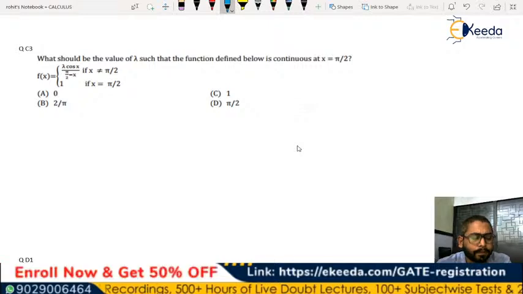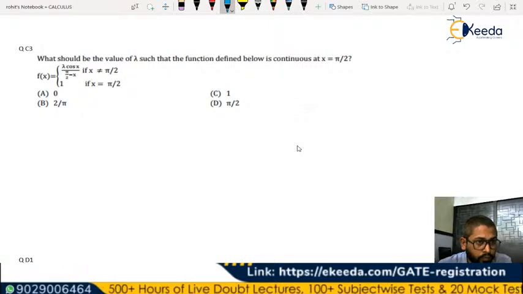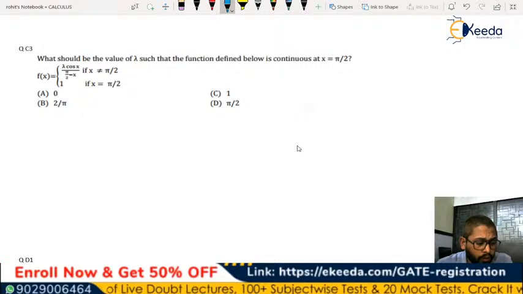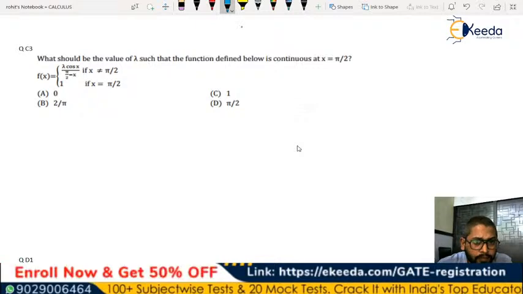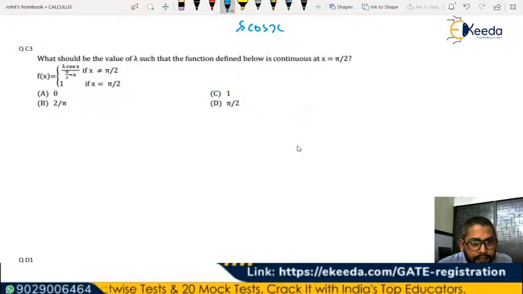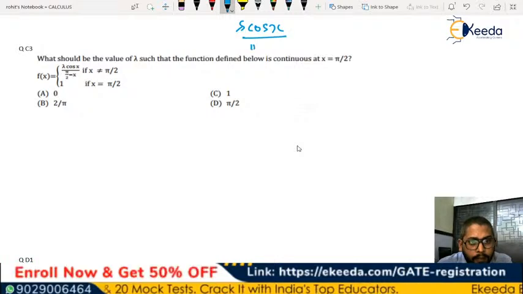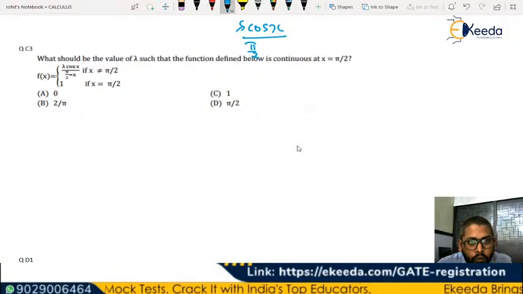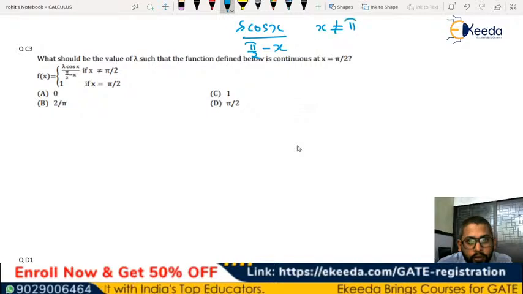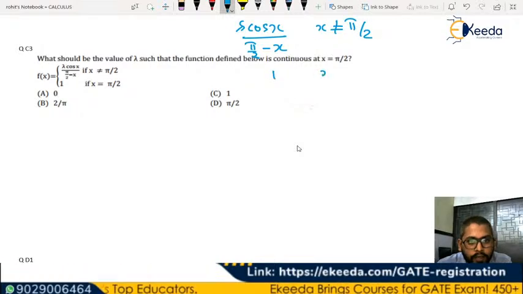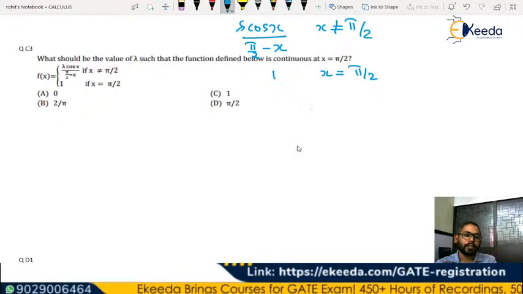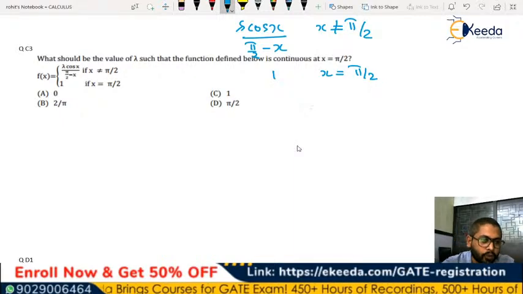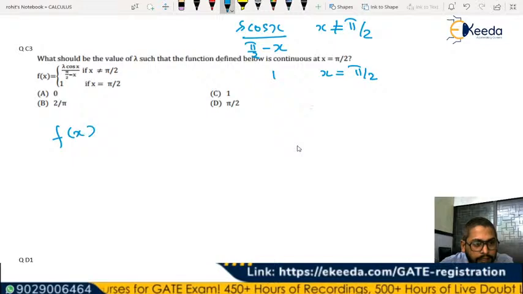So let's try this. What should be the value of lambda such that this function is continuous: lambda cos x divided by pi by 2 minus x for x not equal to pi by 2, and otherwise it is 1 for x equal to pi by 2. So again, you have to make the limit equal to the function value at x equal to pi by 2. So let's see what the limit of f of x is for x tends to pi by 2. It is a very small and straight question.